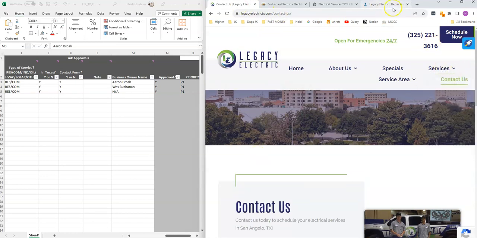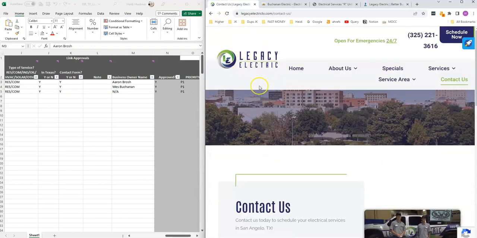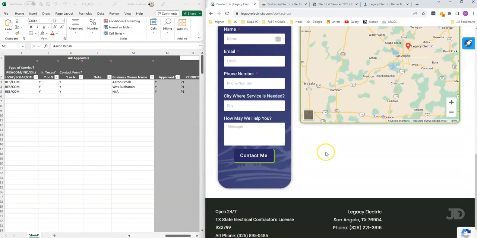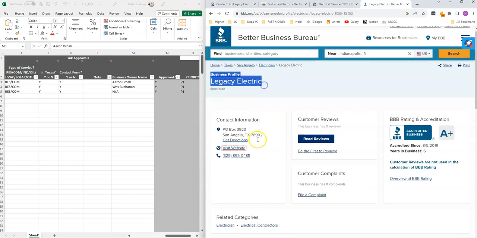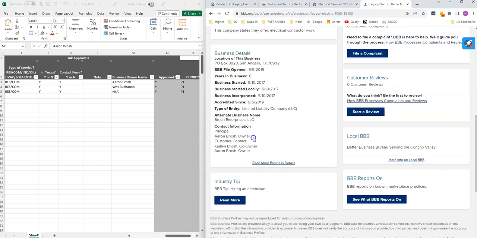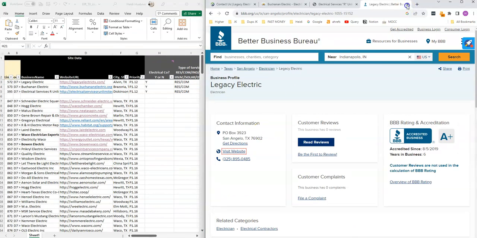If you're looking at this profile and it says it's in Florida and this company's in San Angelo, Texas, then this is not the right business profile. But to me, this says San Angelo, Texas. It has a postal code. This is Legacy Electric in Texas with almost one number off on that postal code. So I would call that a match. I'll go through some more examples with you, but really we're looking for this owner name if they have a BBB profile. Okay, let's move on to the next one.